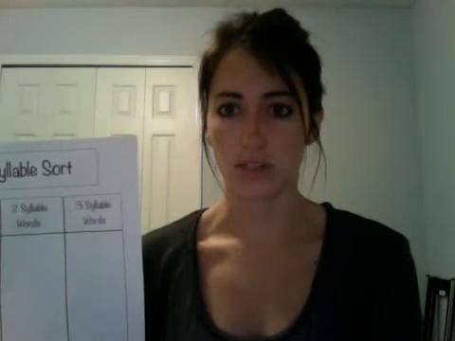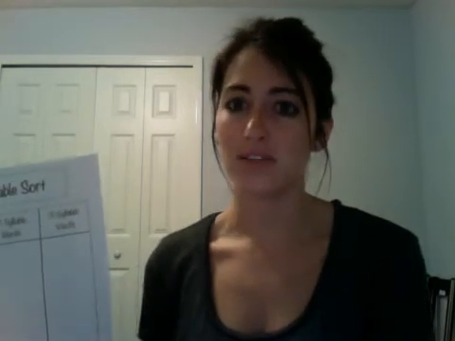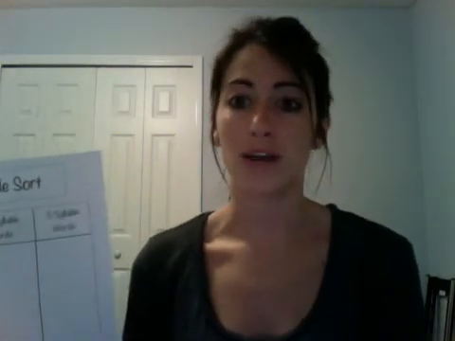The rubric that I have for this activity covers the 3 syllable words in the sort, the 2 syllable words in the sort, and all of the 1 syllable words in the sort. It also covers the 4th criteria of handwriting. Now in 1st grade, I do believe that students should be able to have readable handwriting, so I do think that grading them on their handwriting to make sure it's neat and I can read it is important.